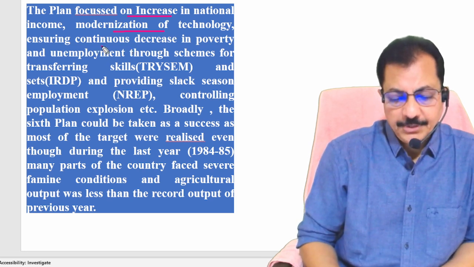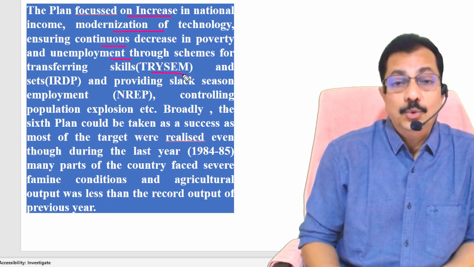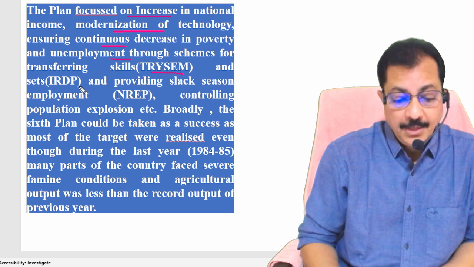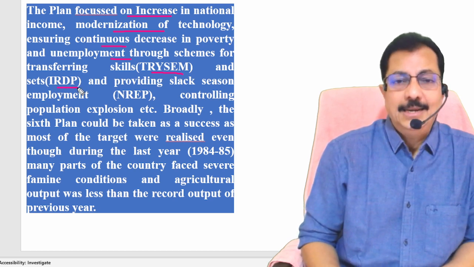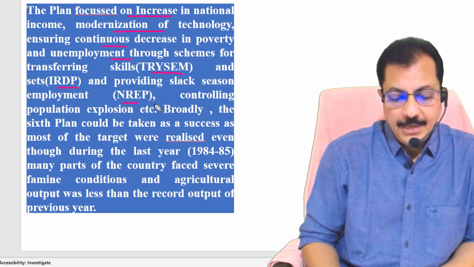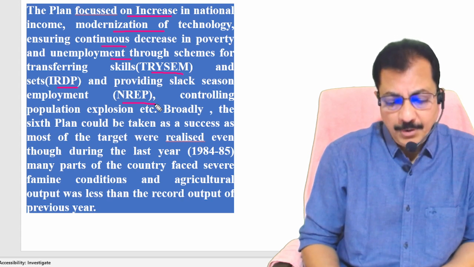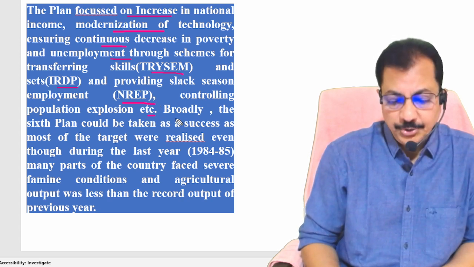So continuous decrease in poverty and unemployment through schemes like TRYSEM, training rural youth for self-employment, IRDP, Integrated Rural Development Program, NREP, National Rural Employment Program, and also controlling population explosion.